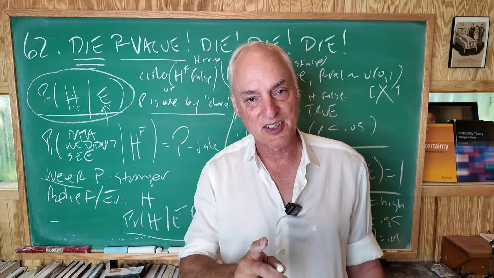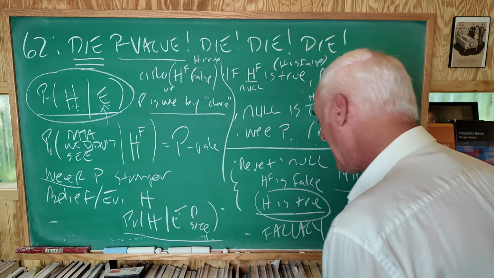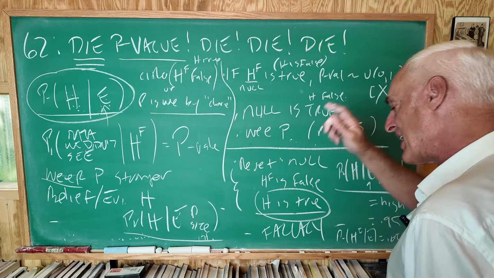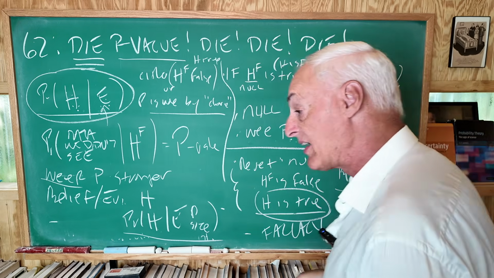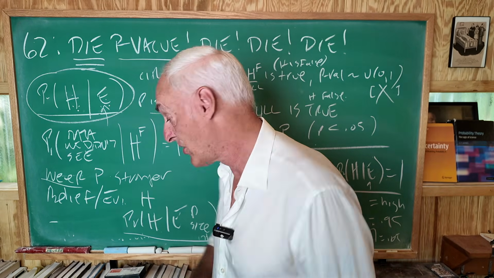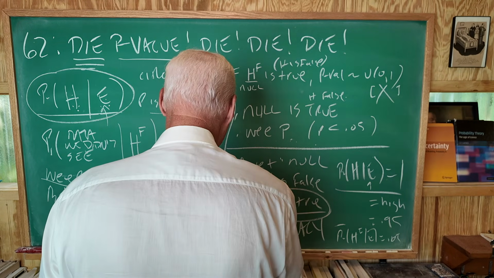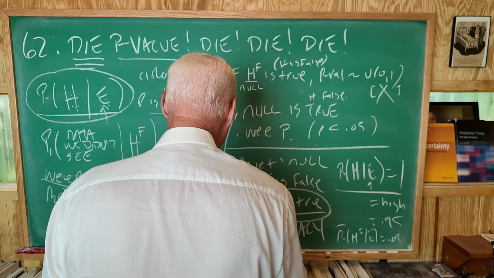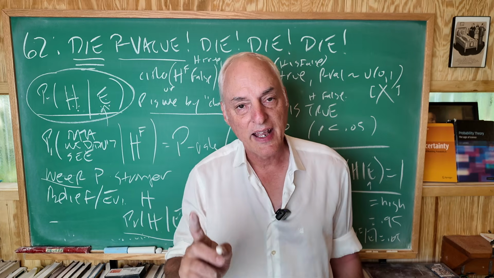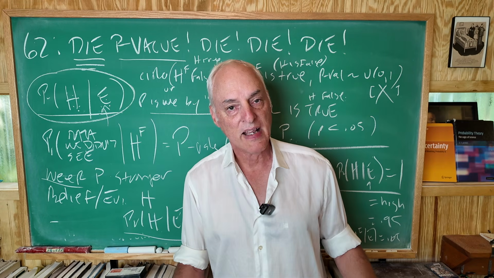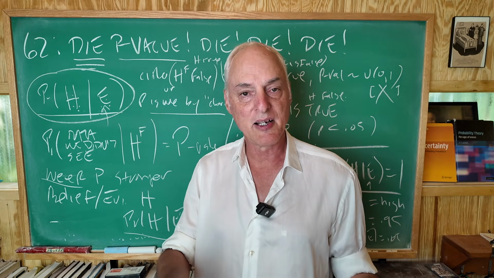It is a decision. It is to say, okay, maybe I can't, because I'm not allowed to assign a probability to this H is true business, but I'm going to act like it's true. I'm going to act like this. Now that, my dear, is a decision. That is a decision you're making for everybody.